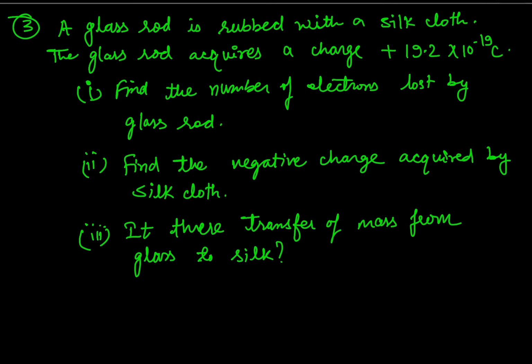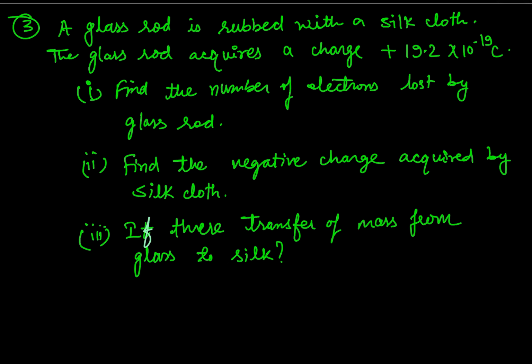And this was in relation of when the glass rod loses some amount of electrons and it is acquired or gained by the silk cloth. So in this particular question, we need to find the number of electrons lost by the glass rod or the negative charge acquired by the silk cloth, and is there transfer of mass from the glass to silk.